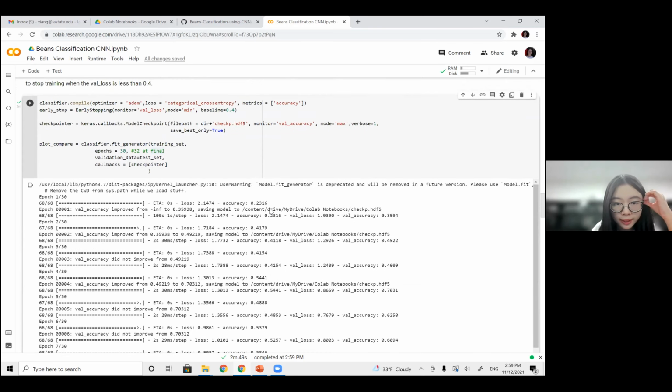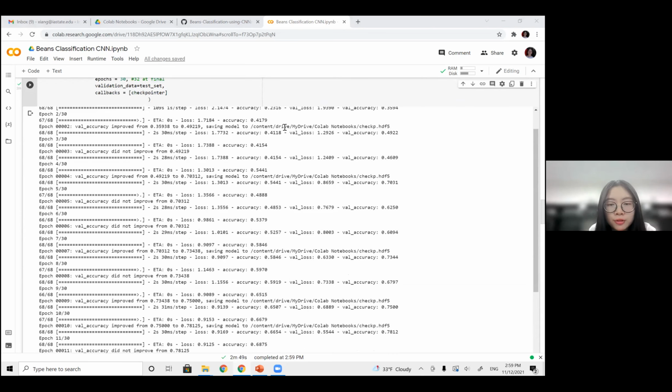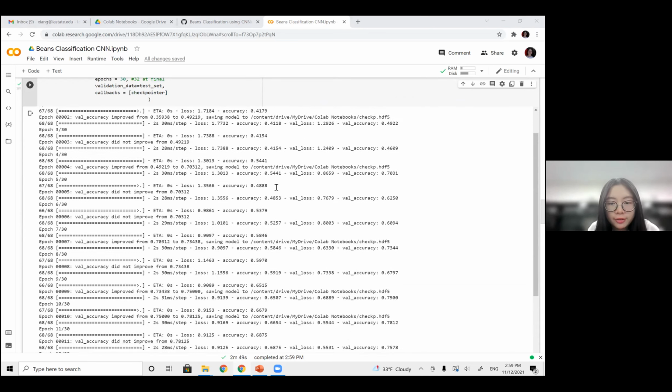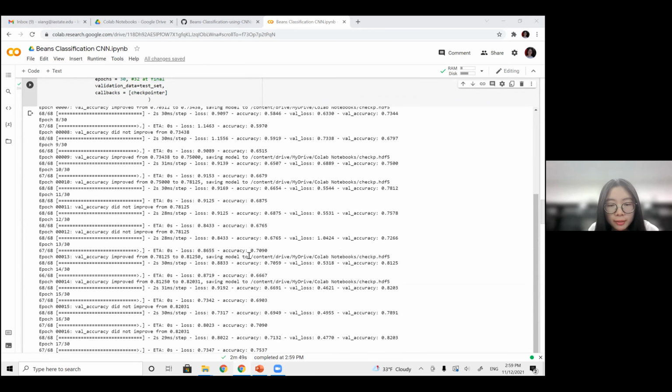Let's take a look at the output here. If you scroll down, you can find the accuracy is increasing, but not all the time. For example, the accuracy here improved from 0.78 to 0.81. And since this is the highest performance so far, the weights are saved to this path.